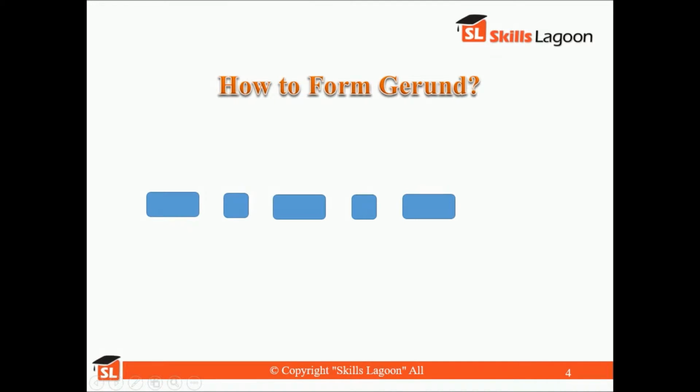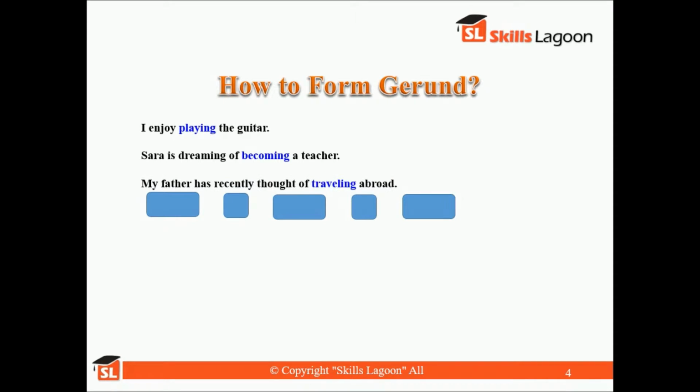Now the question arises, how to form a gerund? For example, gerunds are: I enjoy playing the guitar. Sarah is dreaming of becoming a teacher. My father has recently thought of traveling abroad. So it means a gerund is formed by adding ing to a verb. So a gerund is the ing form of the verb that acts as a noun.